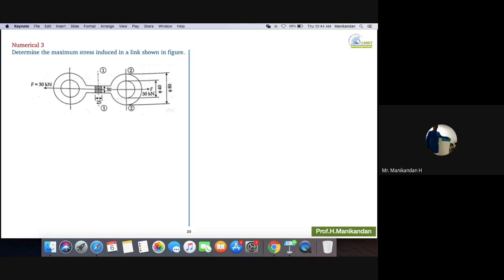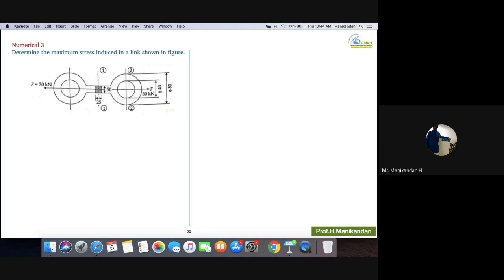Now your confusion is stated in the problem. So, can you comment upon this problem? What is the given data? Force is given, and what is the nature of the force? Tensile.